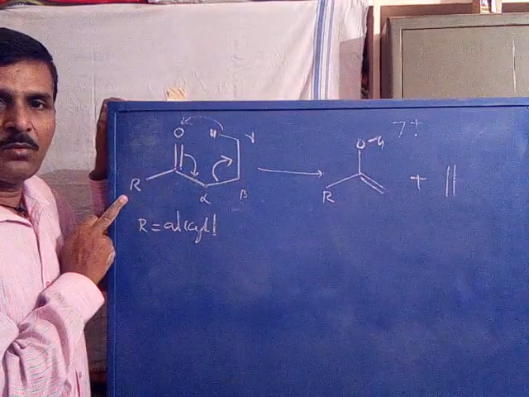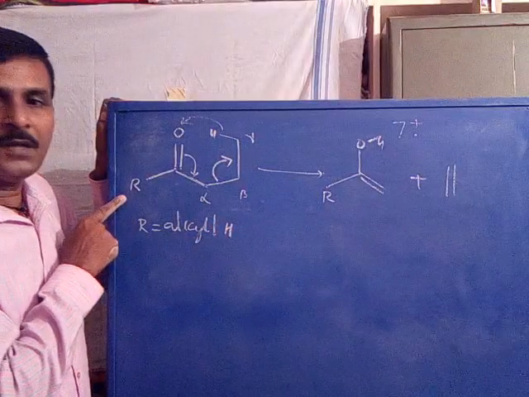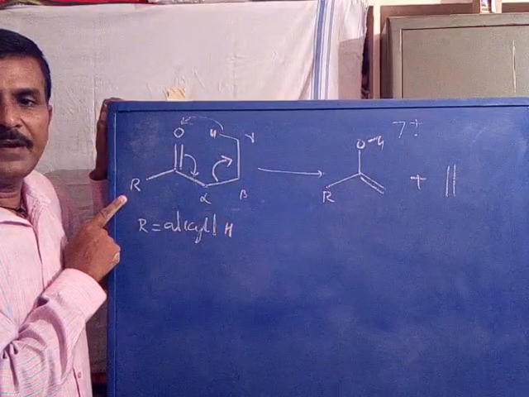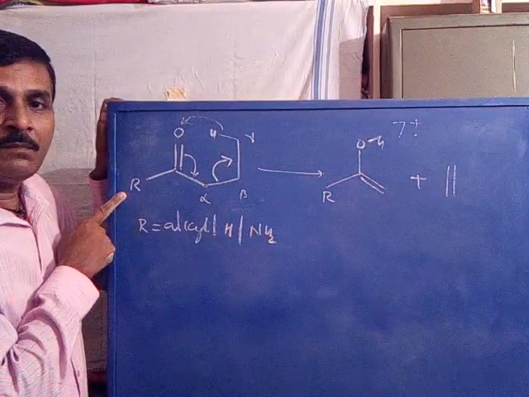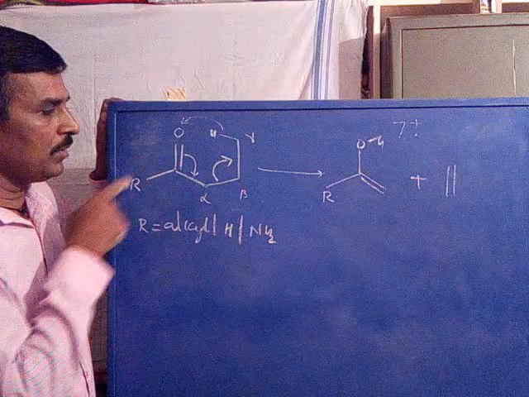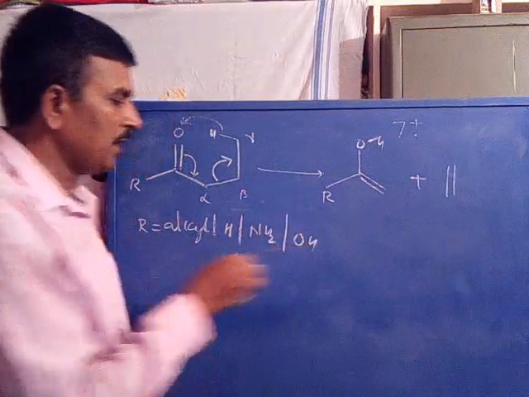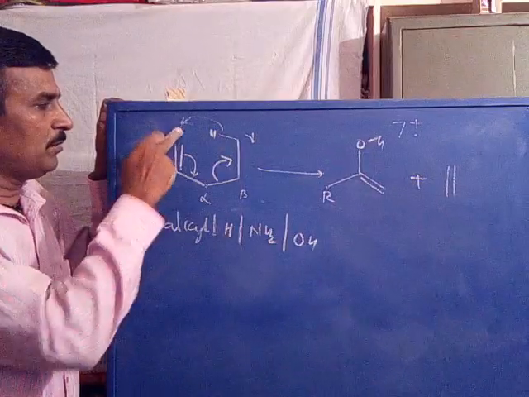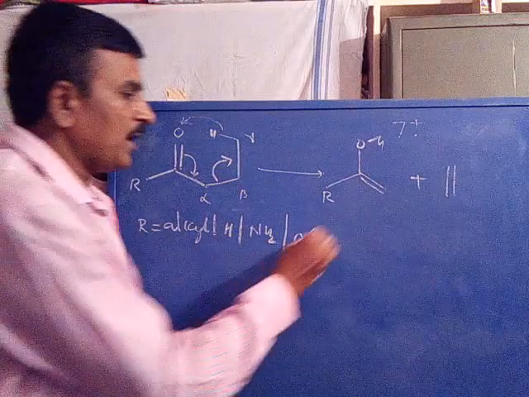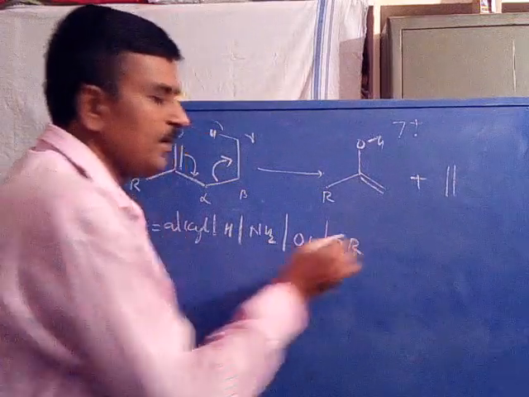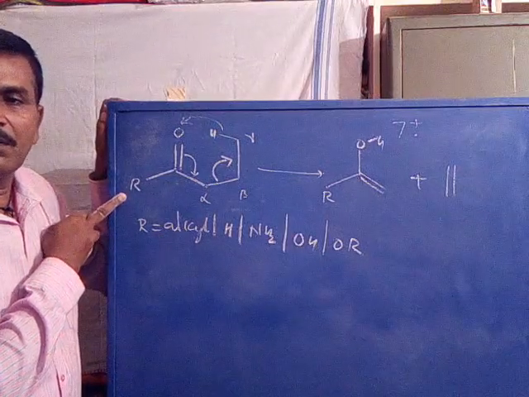If R is alkyl, the example becomes a ketone. If R is equal to hydrogen, the example becomes an aldehyde. If R is equal to NH2, the example becomes an amide, C double bond O NH2. If R is equal to OH, it becomes a carboxylic acid, C double bond O, OH. If R is equal to OR, this becomes an ester, C double bond O, OR.